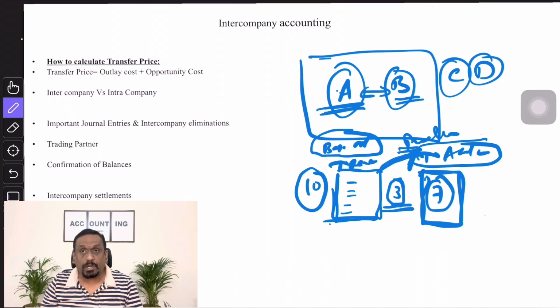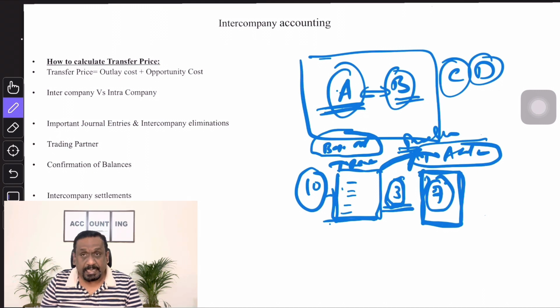So at the end of the month, what will happen? B should agree for these 3. If B agrees, he can book an accrual for these 3 transactions, so that here 10 transactions, there 10 transactions will get matched. Suppose B says, no, sorry, I don't accept. These 3 transactions I have not received. I'm not ready to book an accrual.